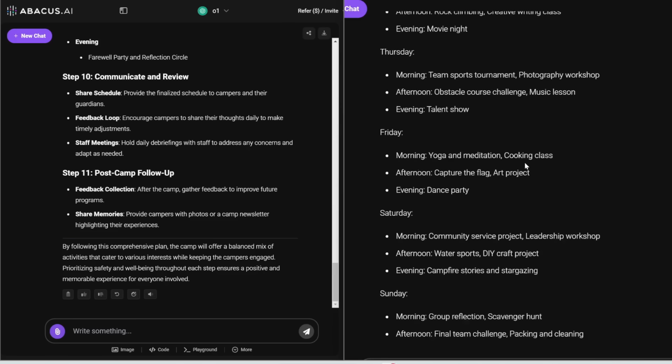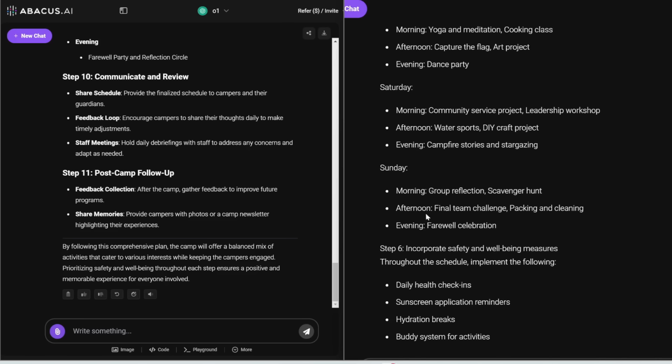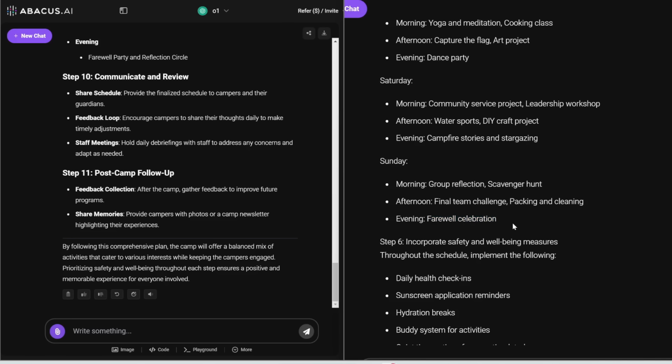Anyways, this keeps going, and it looks like this extends into Sunday. And then Sunday, we also have a final team challenge. We also have group reflection and a farewell celebration. Very nice. So Claude 3.5 Sonnet also incorporates activities that we should do at the beginning and at the end